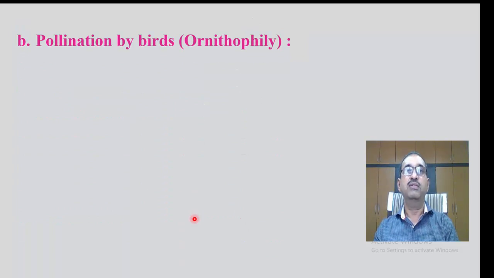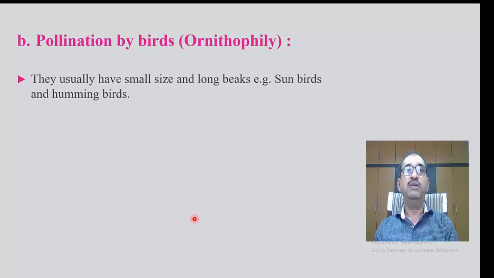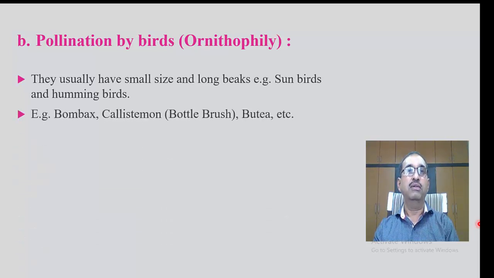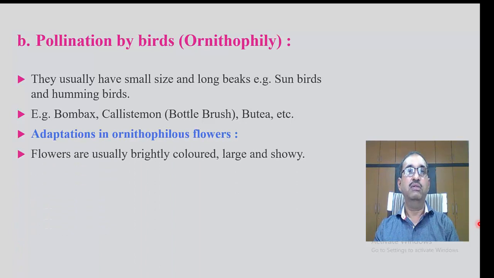Pollination by birds. Ornithophily means when pollination takes place with the help of birds. They usually have small size and long beak. Examples: sunbirds and hummingbirds. Example plants: Bombax, bottlebrush, etc. Adaptations in ornithophilous flowers.